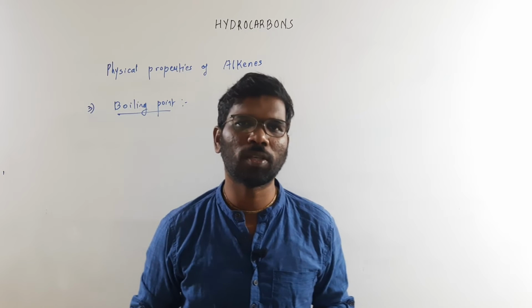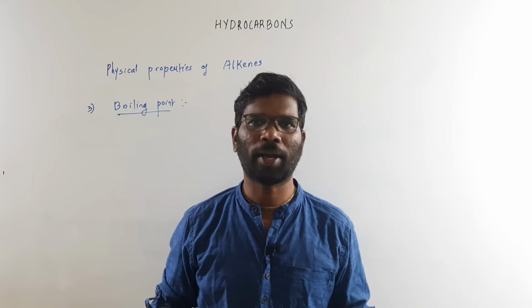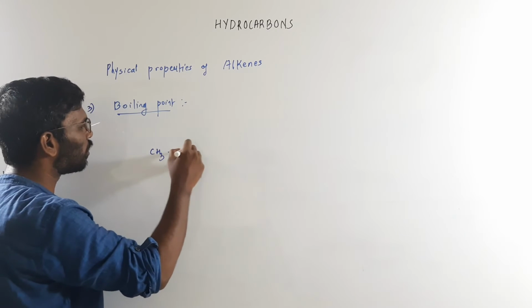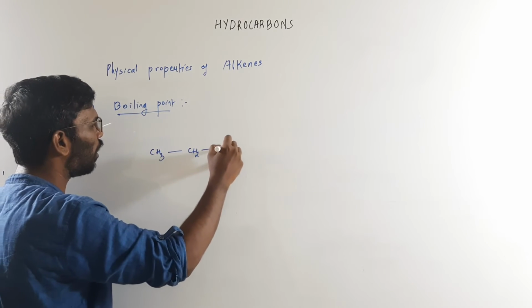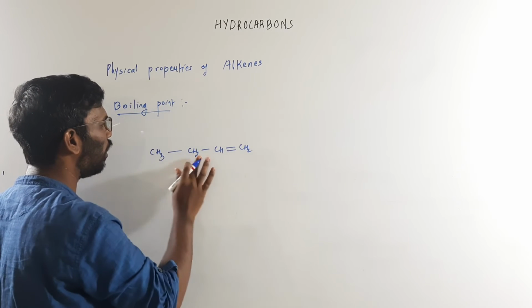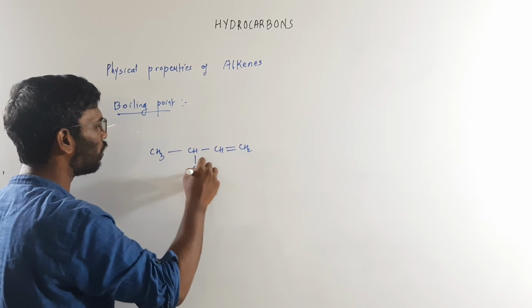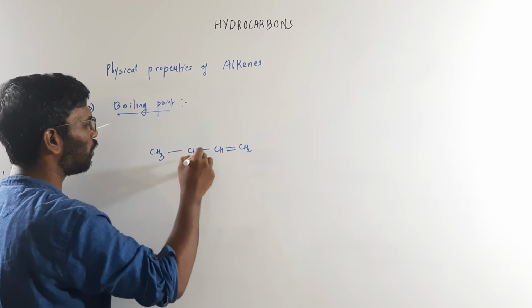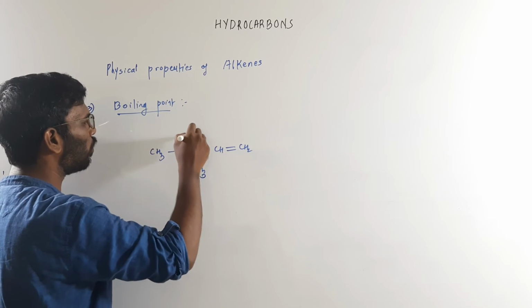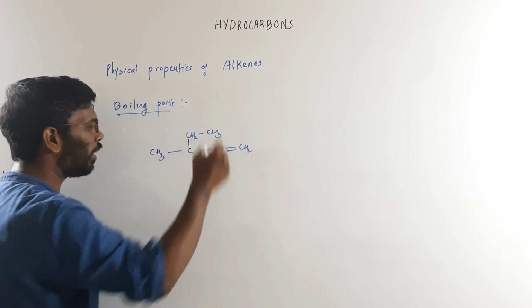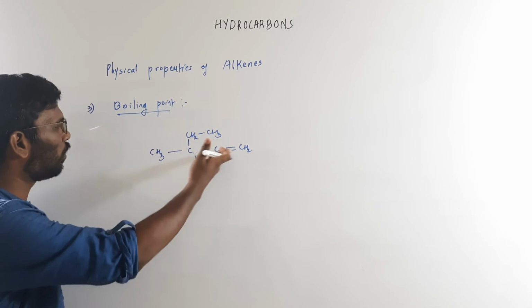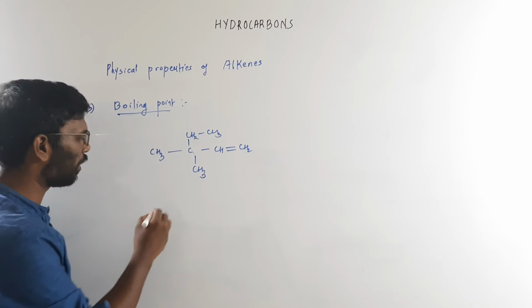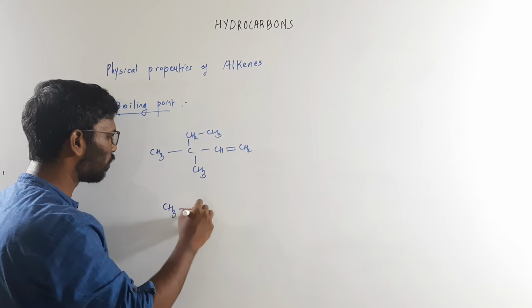And one more factor which controls the boiling point is branched versus straight chain. Let's consider this branched alkene. I'll put CH2 over here, CH3 over here, and I'll put one more. How many carbons? 1, 2, 3, 4, 5, 6, 7. A 7 carbon system. But same alkene, I'll write the isomer of this.